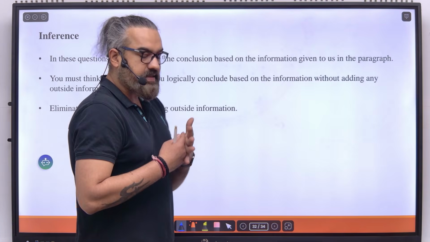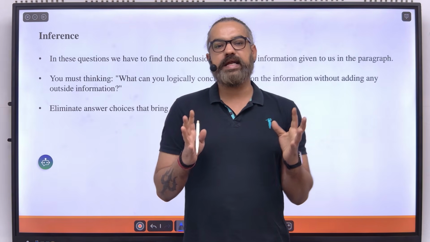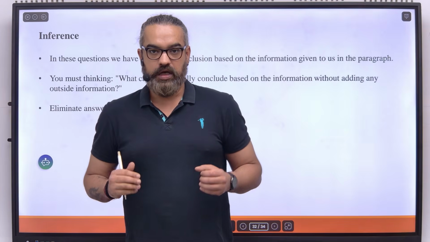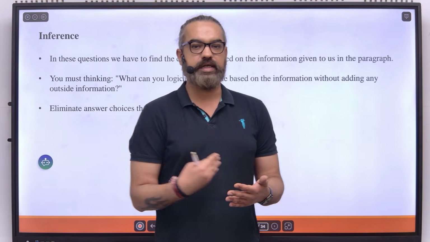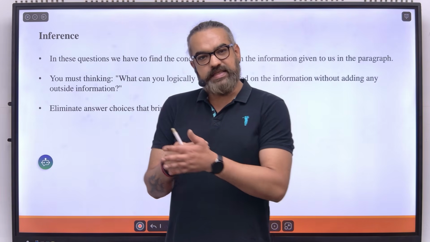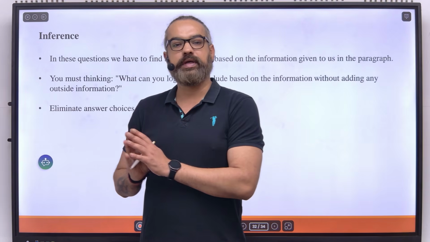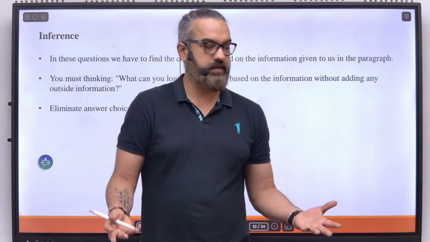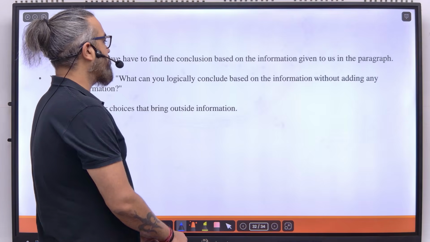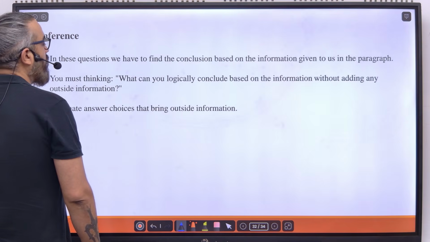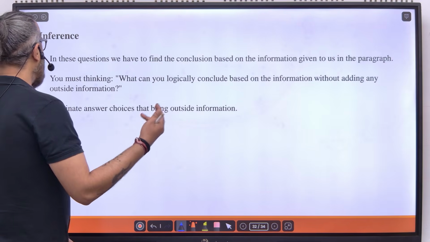An inference is something which must be true as per the passage. There's a very slight difference between inference and conclusion. Conclusion is what the author is trying to prove, or the main idea that the author is trying to drive home. Inference is anything which must be true based on the facts given to you in a paragraph or an argument or a passage. We have to find the conclusion based on the information given to us in the paragraph.